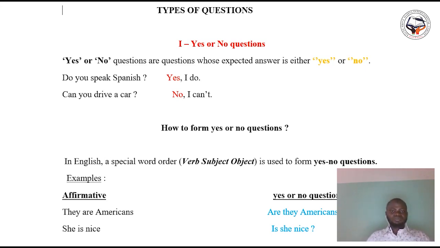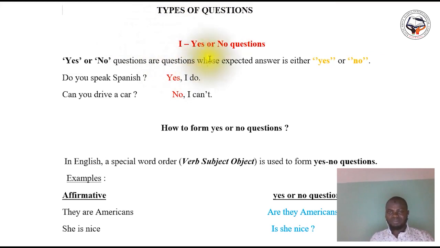Today we are going to see another chapter dealing with questions. We are going to discover the different types of questions. Today's lesson covers two types. So the lesson is types of questions.